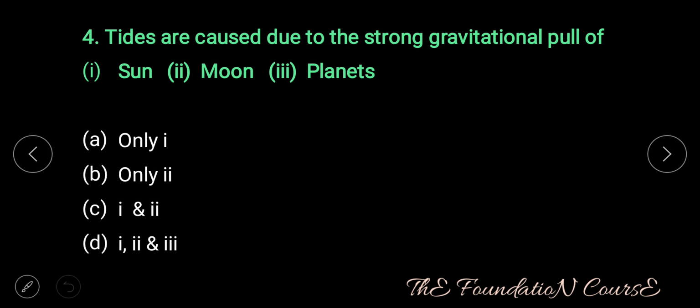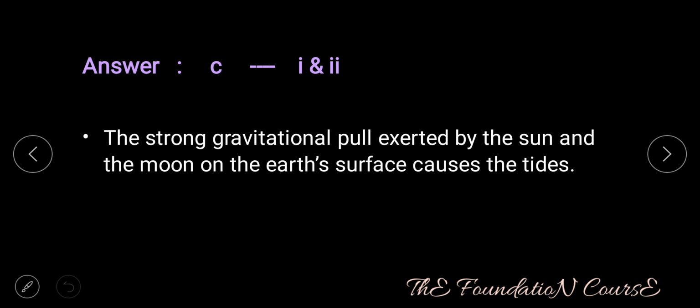Question number 4. Tides are caused due to the strong gravitational pull of 1. Sun, 2. Moon, 3. Planets. Option A, only 1. Option B, only 2. Option C, both 1 and 2. Option D, 1, 2 and 3. Answer is option C, that is 1 and 2. The strong gravitational pull exerted by the sun and the moon on the earth's surface causes the tides.